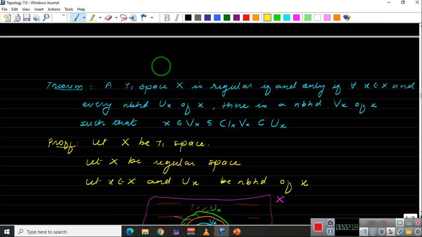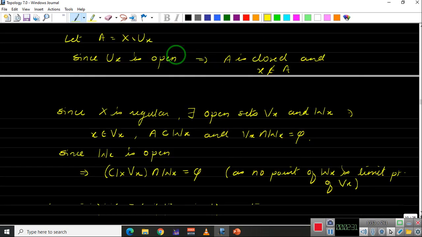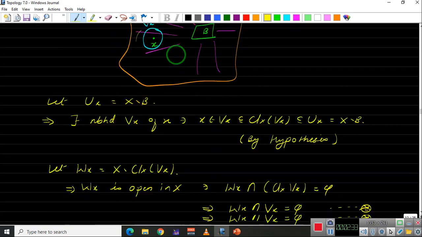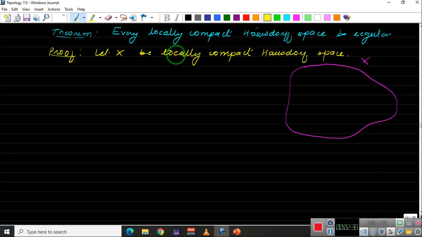We have to show that for all x in X and for every neighborhood U of x, there is a neighborhood V of x whose closure is inside U. So let X be a point in the space, and let U be a neighborhood of x.